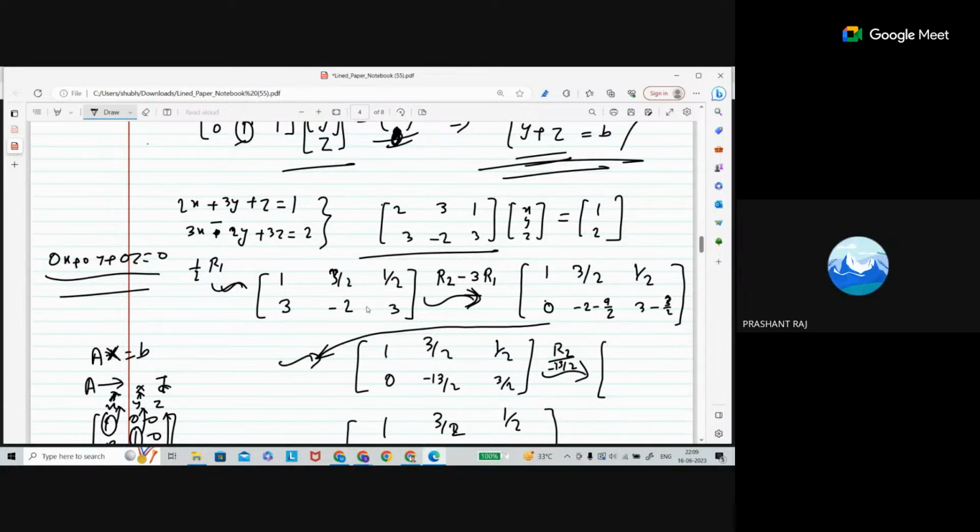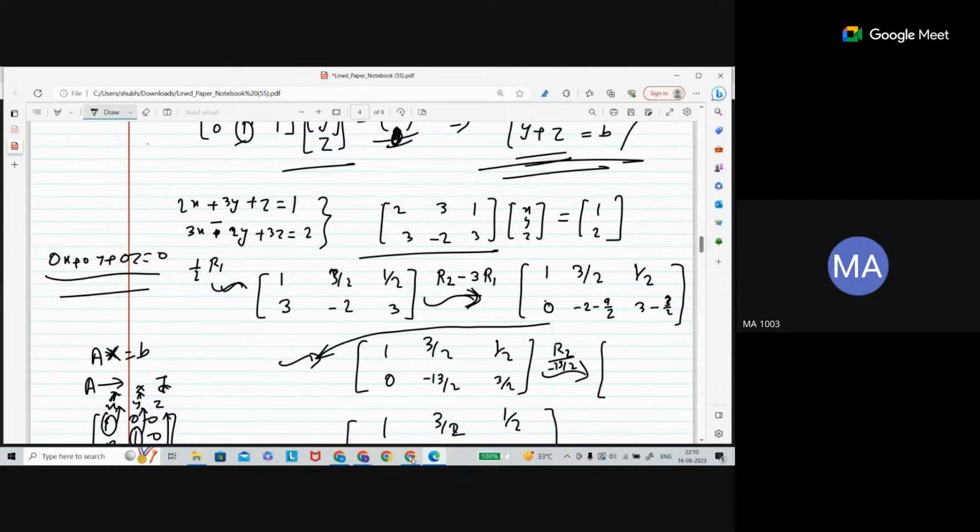Sir, if we have converted the coefficient matrix into echelon form, then that case of no solution will not come. Actually, we have already catered for that. One thing I also missed: even if all variables are dependent, there is a possibility that it has either a unique solution or no solution. Let's leave it, because we'll discuss it in Gauss elimination. There are still many things to discuss in Gauss.